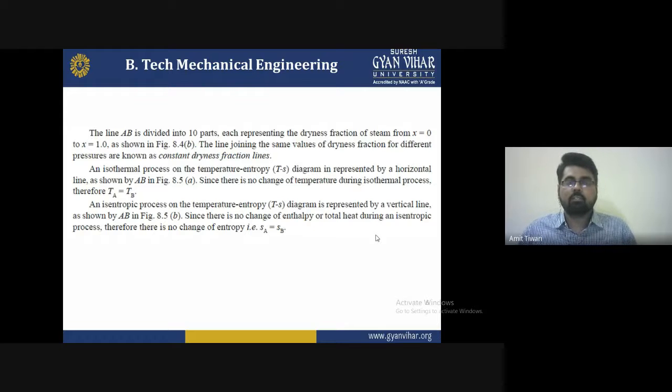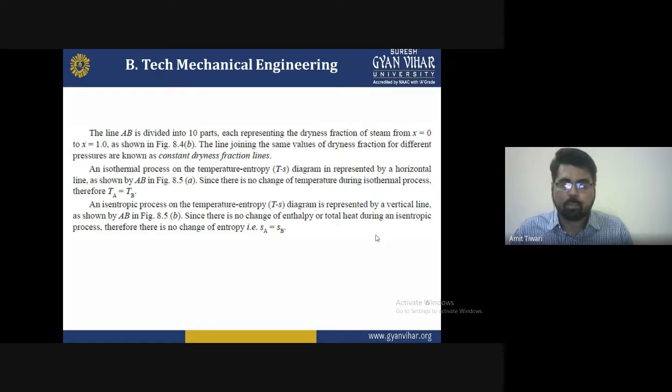The line AB is divided into 10 parts, each representing the dryness fraction of the steam from x equal to 0 to x equal to 1.0. The line joining the same value of dryness fraction for different pressures is a constant dryness fraction line. An isothermal process on the temperature-entropy TS diagram is represented by a horizontal line, as shown in the figure, that is AB. Since there is no change of temperature during the isothermal process, TA is equal to TB.